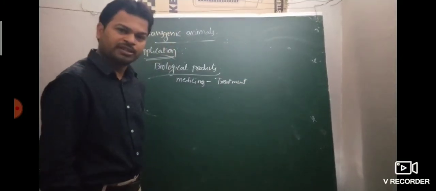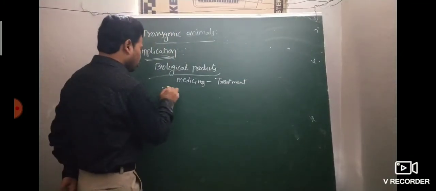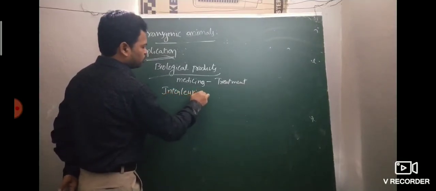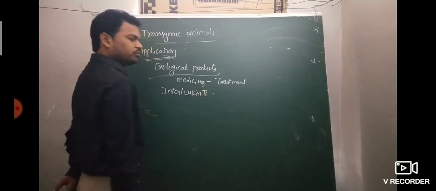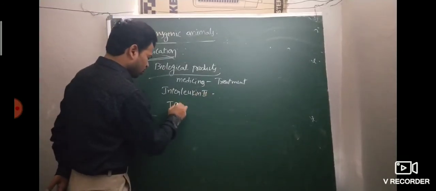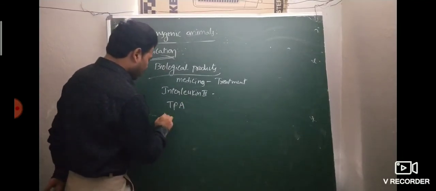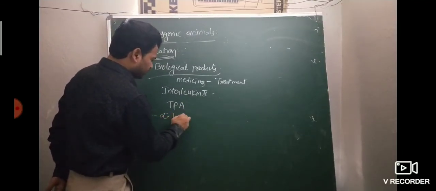What are, sir? Can you give an example? Yes: interleukin 2, TPA (tissue plasminogen activator), alpha-1 antitrypsin.